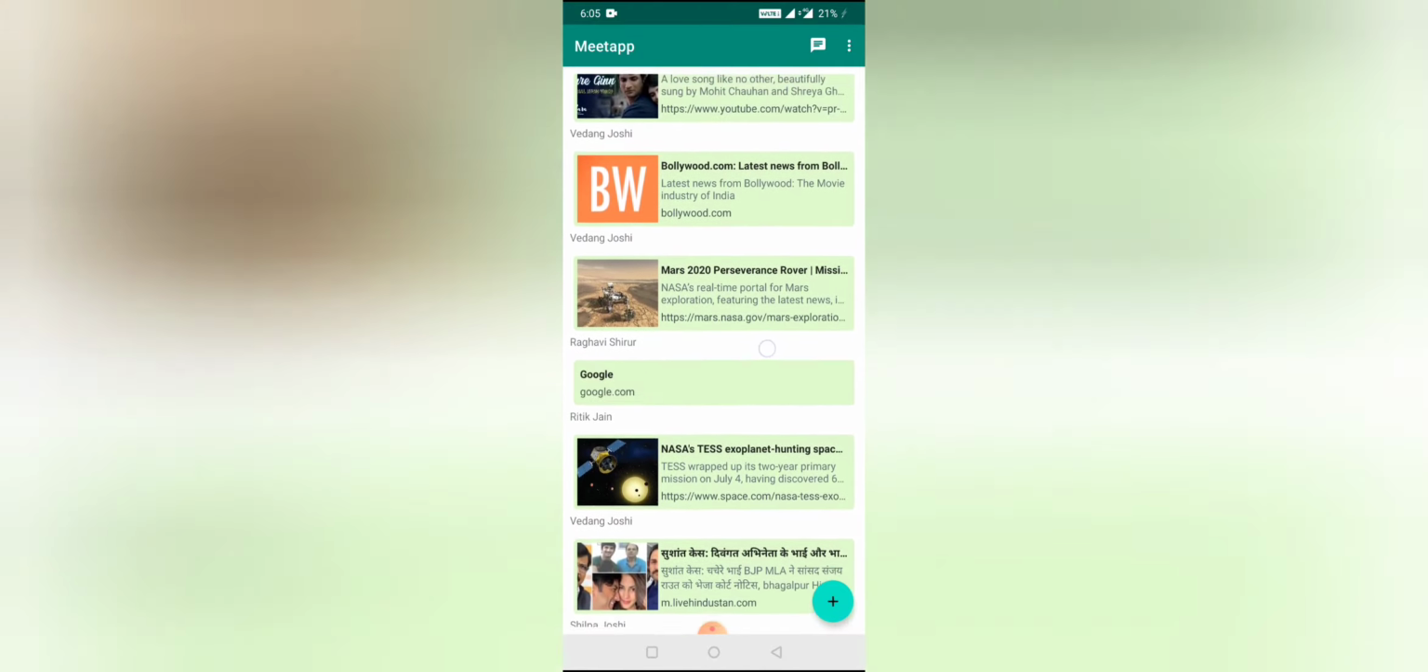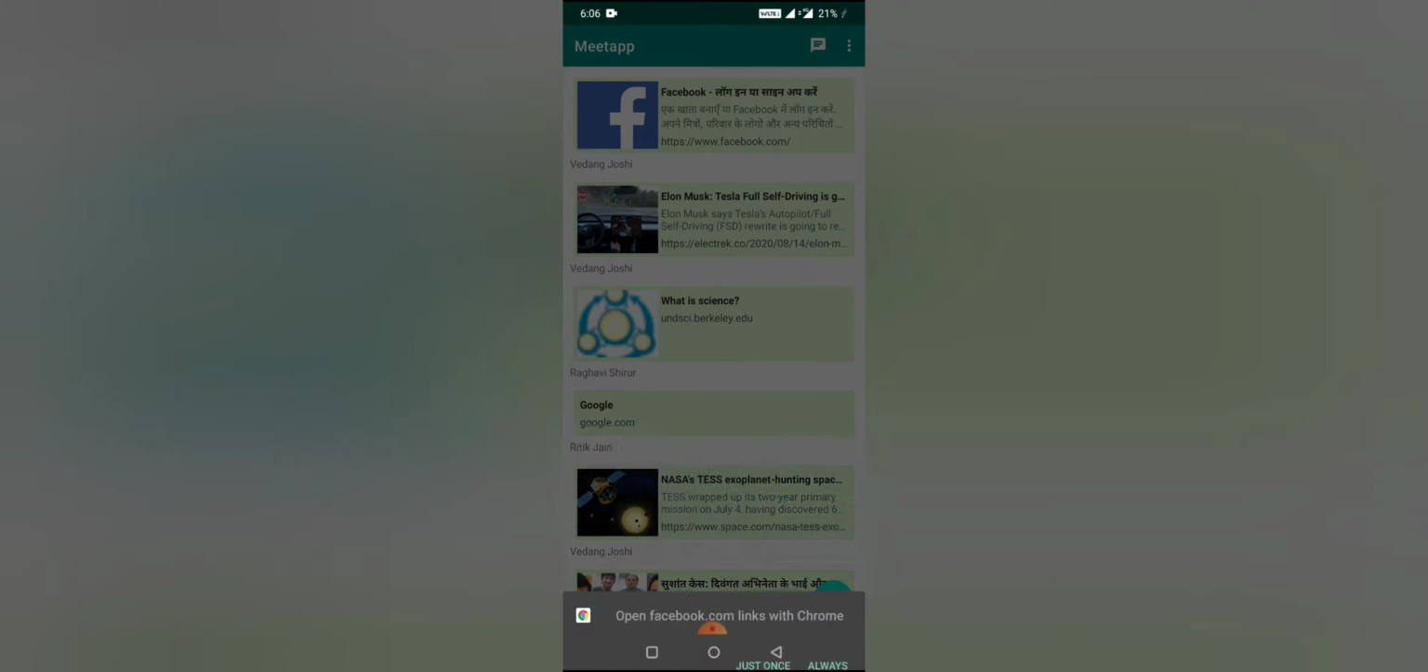So let's click on one of them and see what happens. Let's click on the first one, and it's a Facebook link and it opens in Chrome. So the idea is pretty simple: you add links and thus create a curated feed relevant to the user. Let's add a post now.